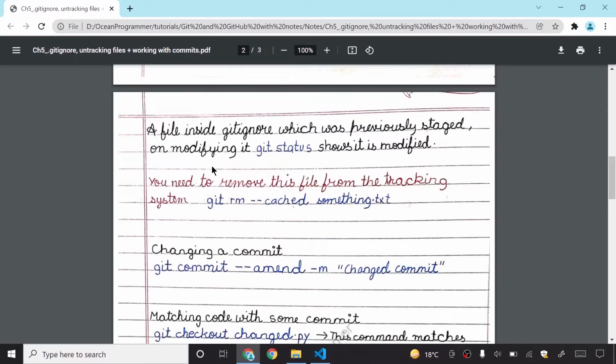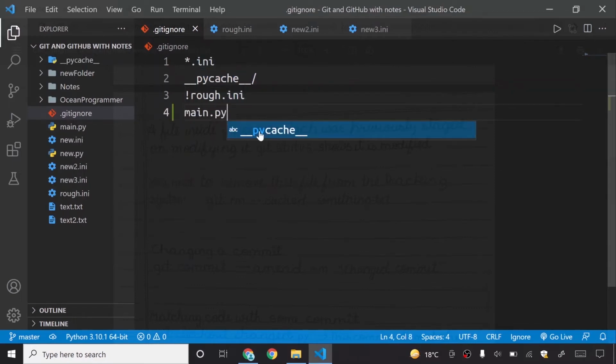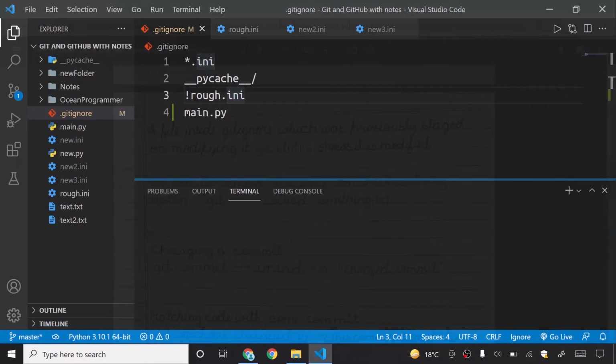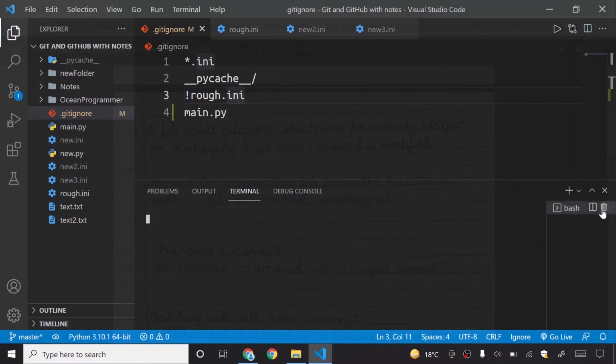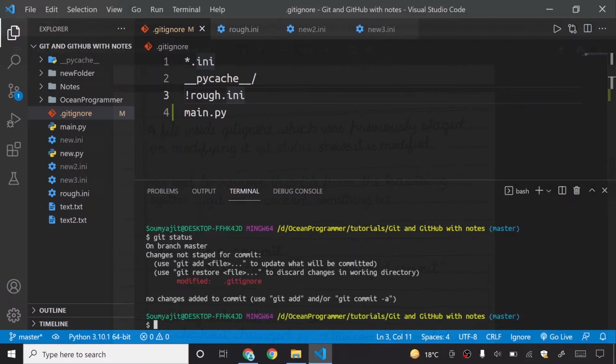Let me show you by an example. This main.py file is not inside this. So if I write here main.py, what do you expect? You expect that this file will be ignored by our git, right? So let me show you. I will now just open my git bash. I will say git status. It is showing me that modified this file. So nothing is new here.